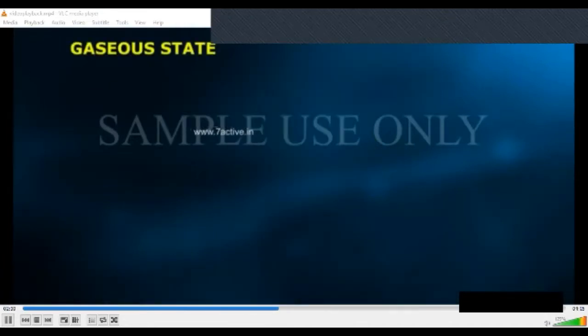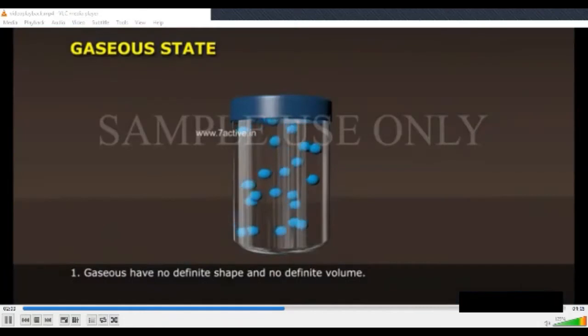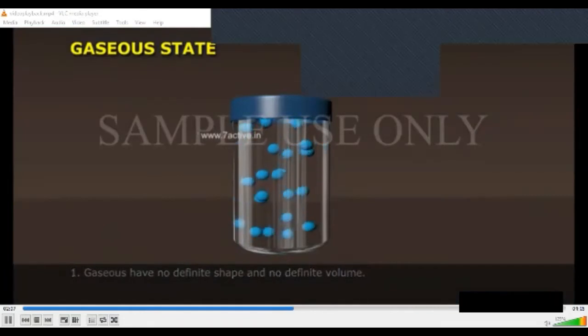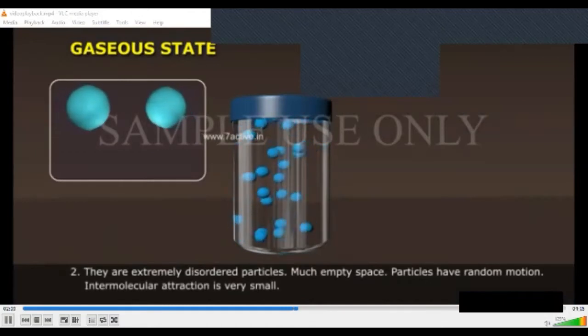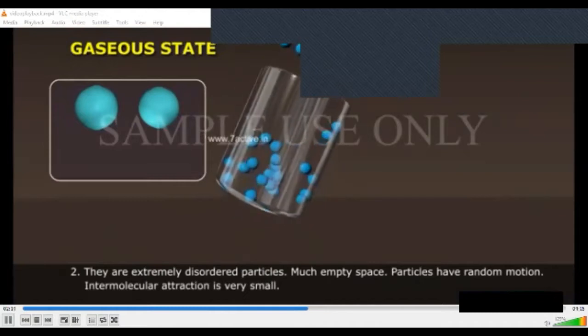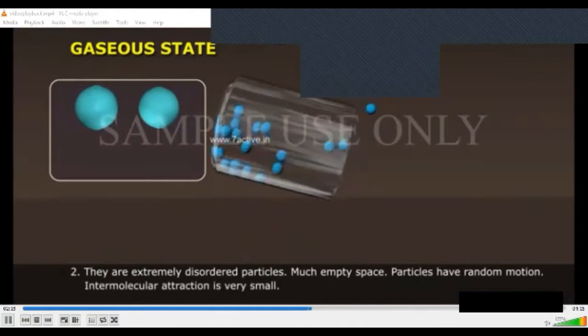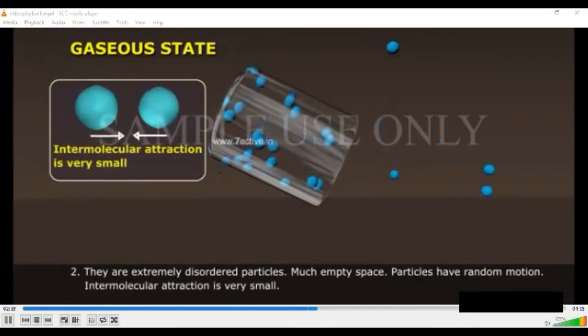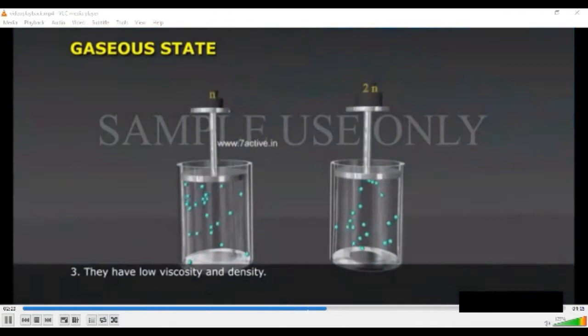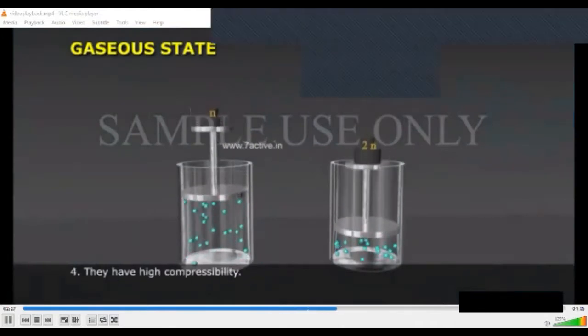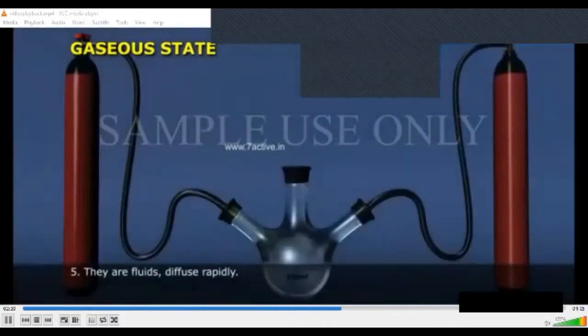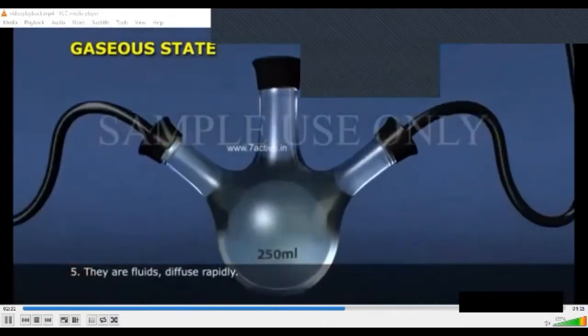Gaseous state. 1. Gases have no definite shape and no definite volume. 2. They are extremely disordered particles. Much empty space. Particles have random motion. Intermolecular attraction is very small. 3. They have low viscosity and density. 4. They have high compressibility. 5. They are fluids, diffuse rapidly.